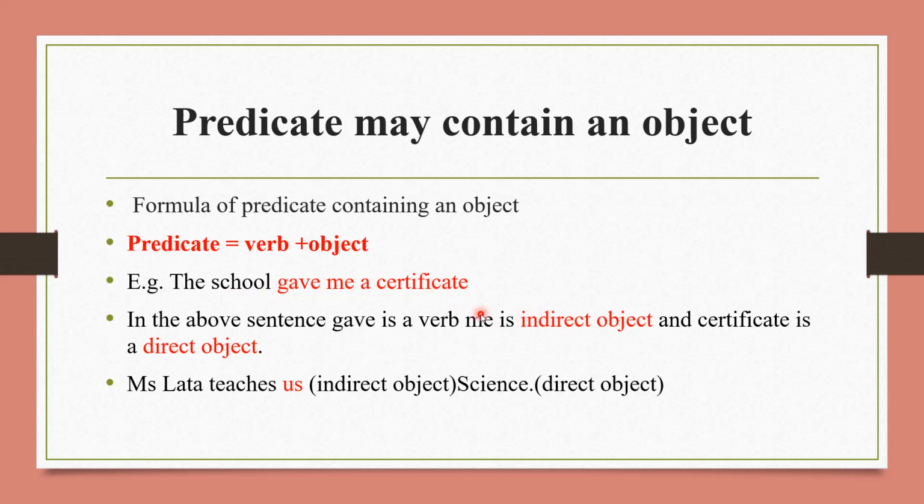That's why it is direct and indirect object. So next is Miss Lata teaches us science. So here teaches us science is the predicate and Miss Lata is the subject in this sentence. So us is an indirect object and science is the direct object here.